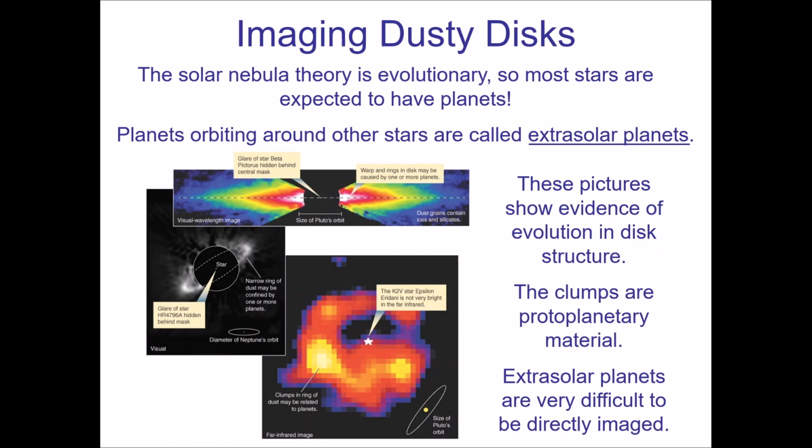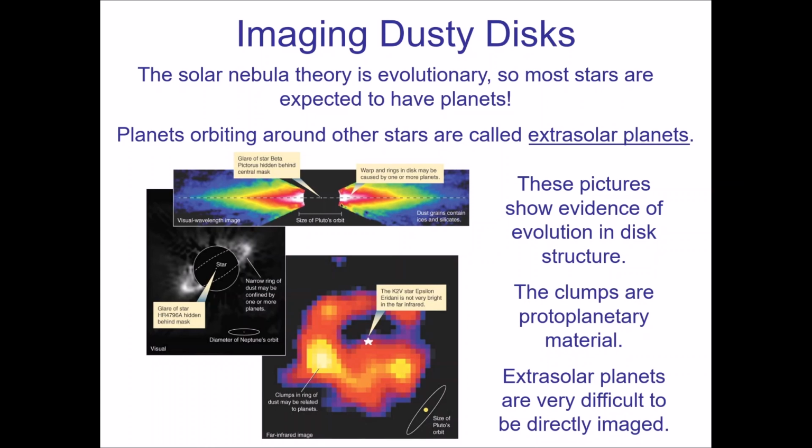All right, now, great, we see evidence of this stuff. So obviously the next step is, okay, let's look at stars that are a little bit older, and let's start finding planets. Well, that's hard to do. I'm recording this in October 2023, and I want to say over 5,000 planets have been discovered outside the solar system, with another maybe 10,000 yet to be confirmed, but probably very likely.